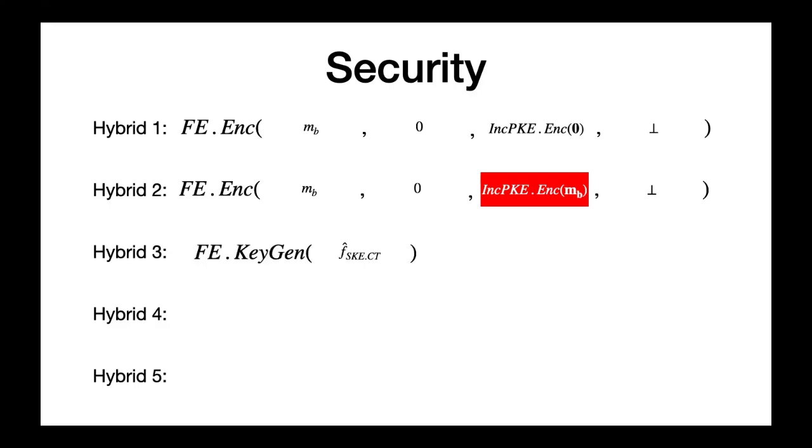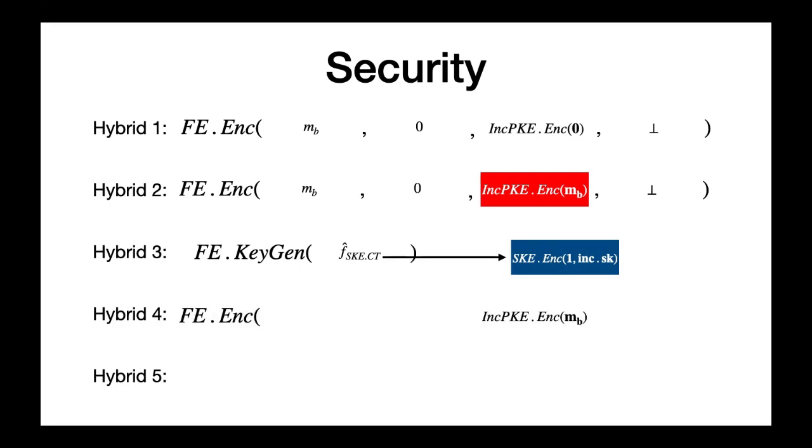In hybrid 3, we modify the distinguishing keys generation. Instead of encrypting an all-zero message, the SKE ciphertext now encrypts the bit 1 and the incompressible PKE secret key. This change leverages the security of the SKE scheme.